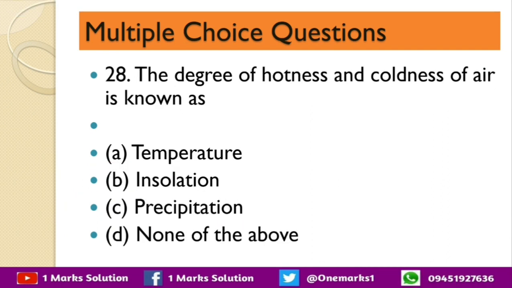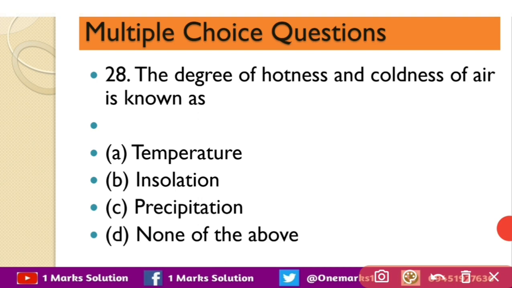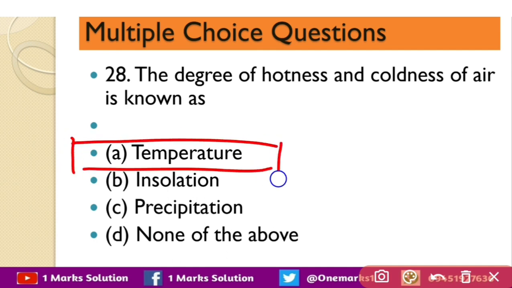Next question is, the degree of hotness and coldness of the air is known as temperature, insolation, precipitation or none of the above. So the correct answer is temperature.